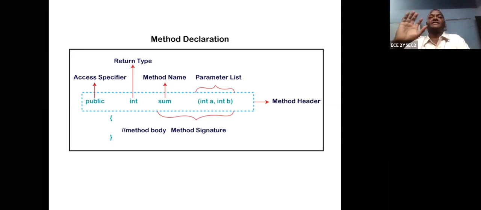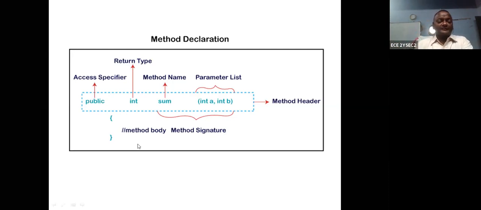So this is called a subprogram. I repeat, a method is a subprogram. Whenever you call the subprogram, control transfers from the main program to the subprogram, executes the subprogram, and sends the result to the main program. So to call the subprogram or the method, there is some declaration.